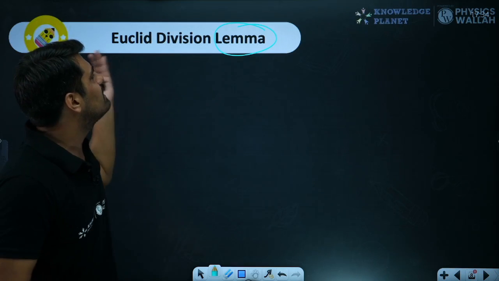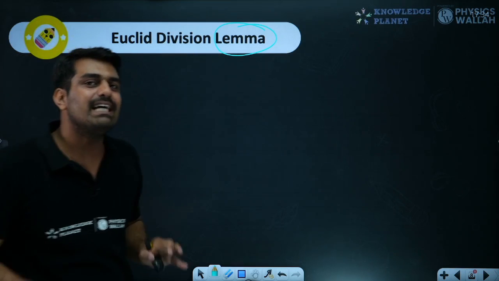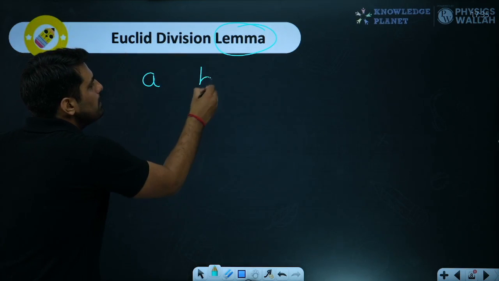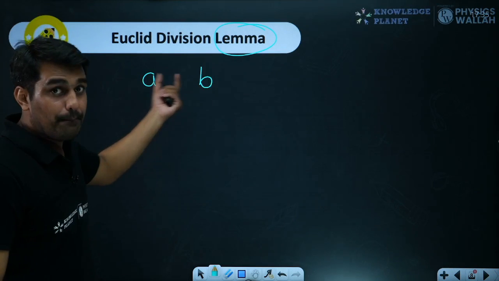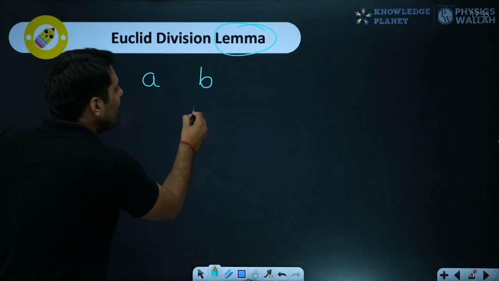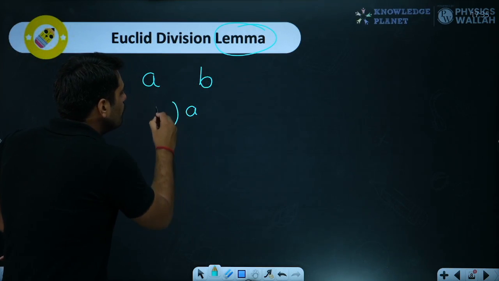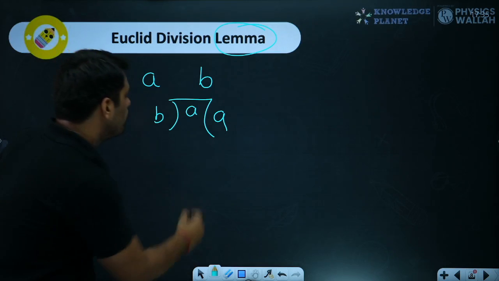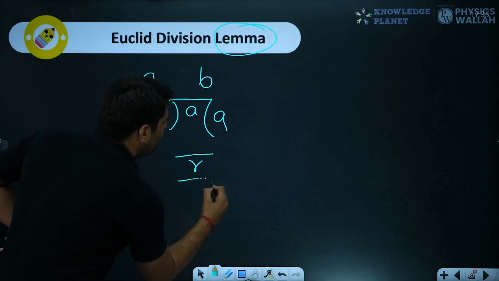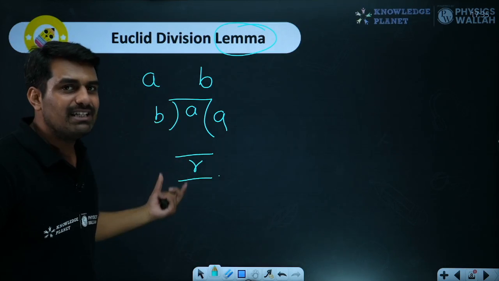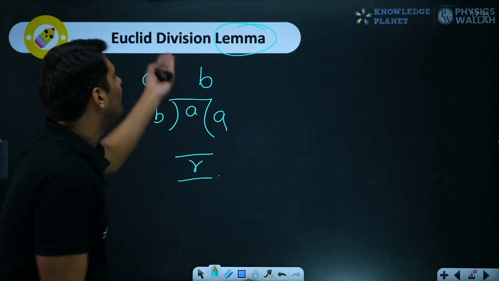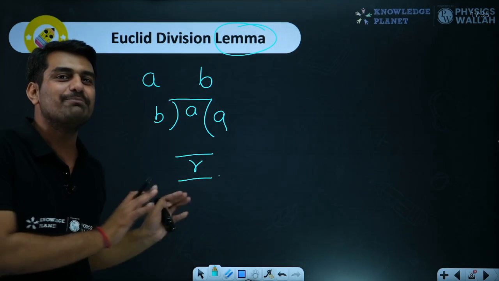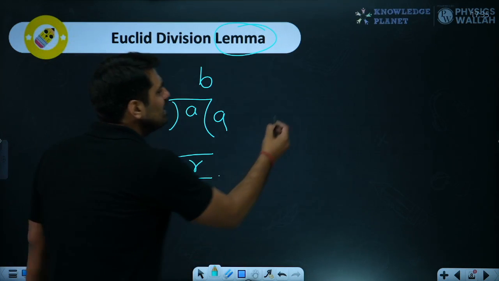What exactly does this division lemma say? It simply says if we have two numbers, let's say A and B. So if I divide A by B, what will happen? If I divide A by B, basically a quotient would come. I'm writing it as Q, and some remainder would come, like R. So this is the long division which we generally do. So this is all we have in the division lemma. I told you we don't have anything special in this particular chapter. So I'll write this in this form.